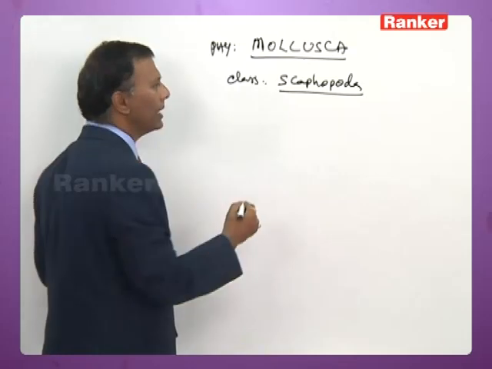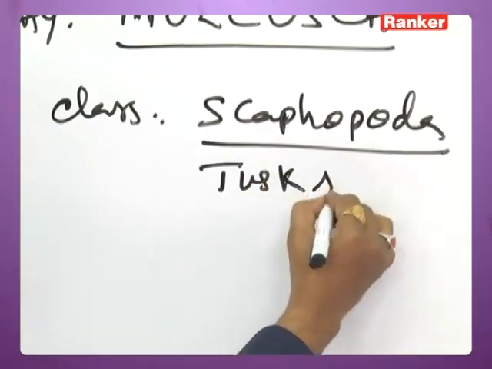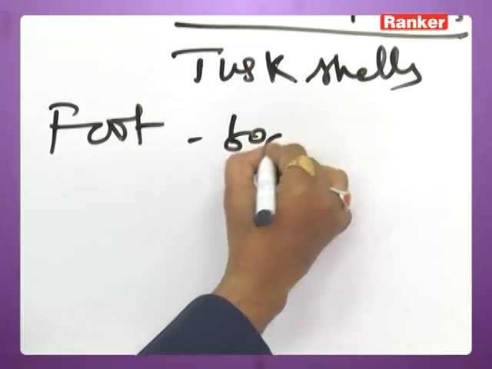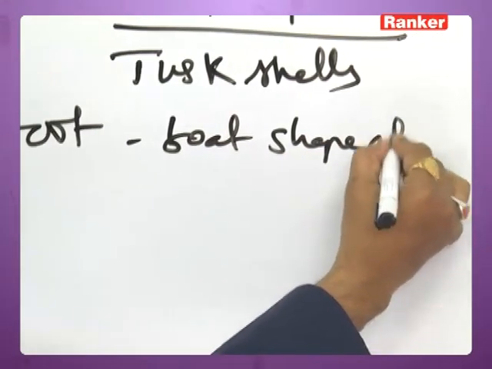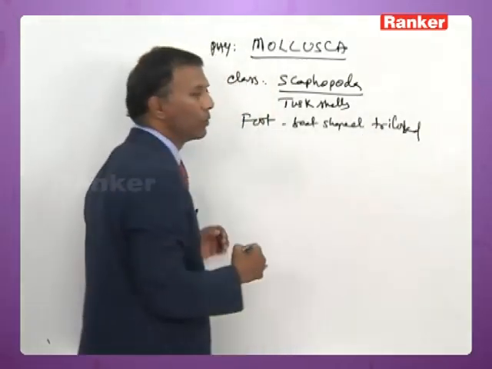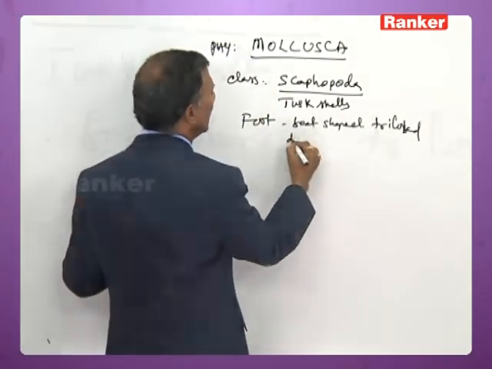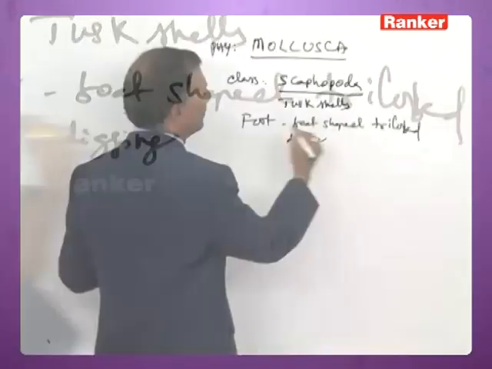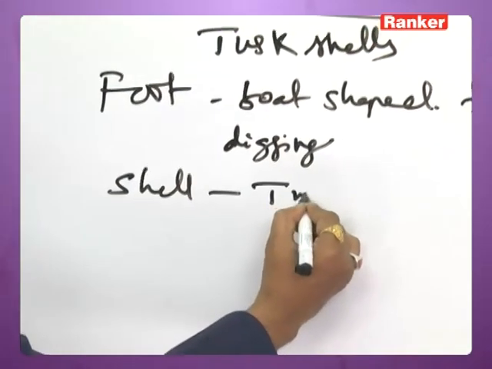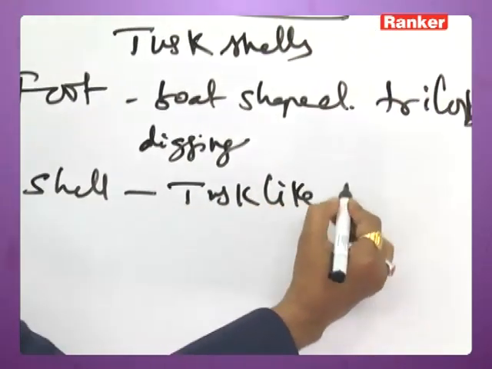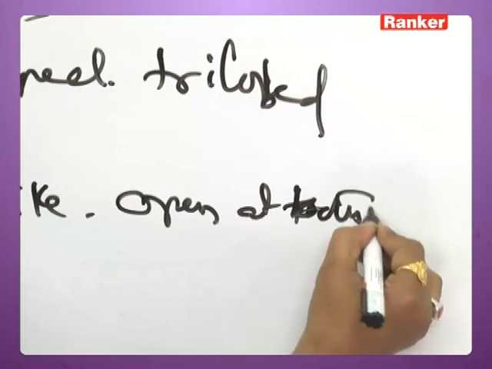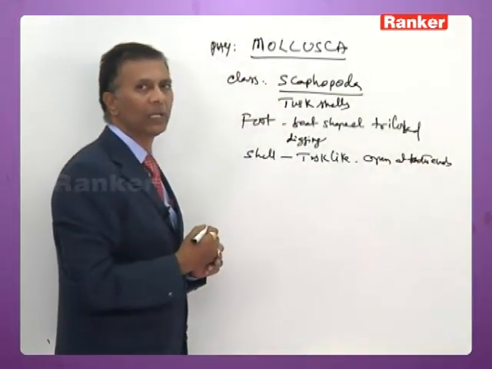The scaphopods are commonly called tusk shells. The foot is boat shaped and trilobed and helps in digging. The shell is tusk-like, open at both the ends.